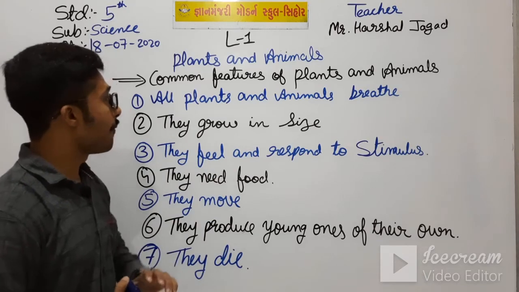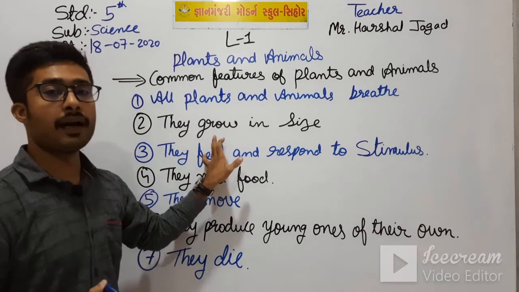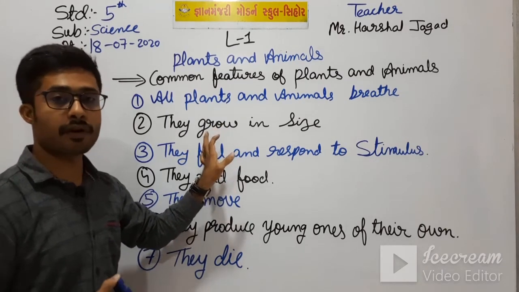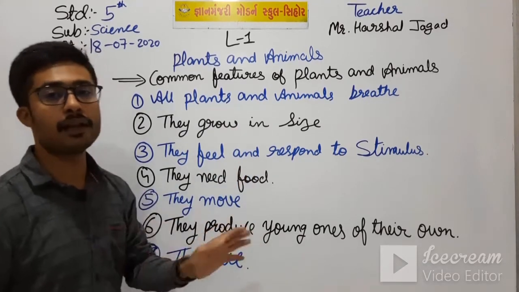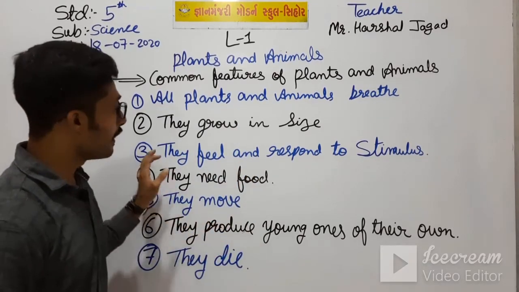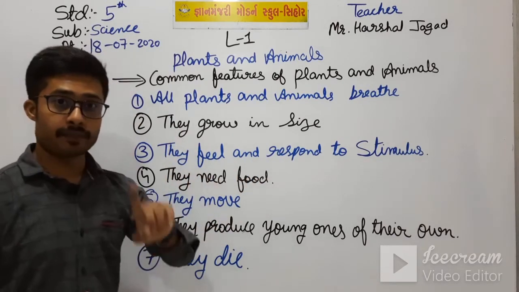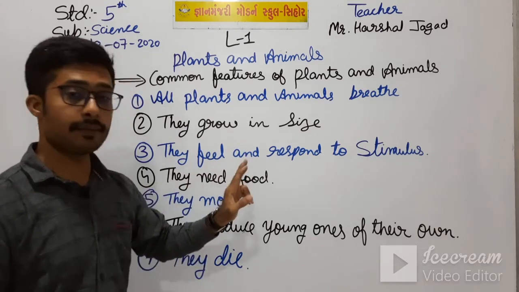And they grow in size. In this, plants grow until they are died or destroyed by someone, and animals after a certain age will not grow. They feel and respond to stimulus, we are now differentiating plants and animals.